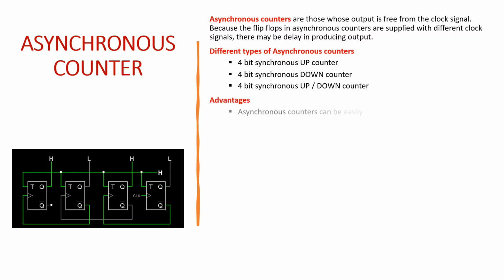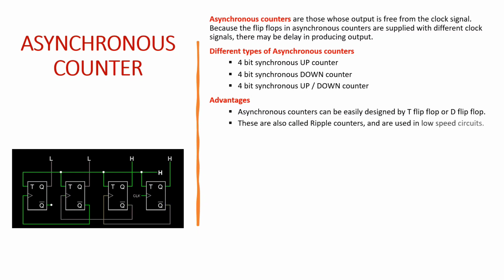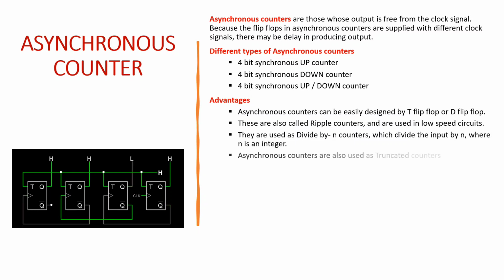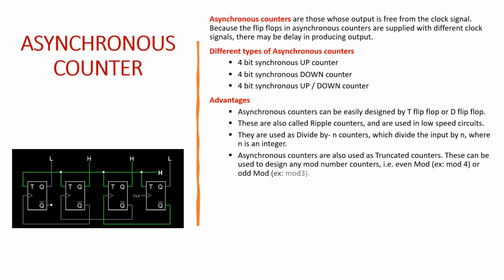Advantages: asynchronous counters can be easily designed using T flip-flops or D flip-flops. These are called ripple counters and are used in low-speed circuits. They are divide-by-n counters, which divide the input by n, where n is an integer. Asynchronous counters are also used as truncated counters. These can be used to design any mod number counters, that is, even mod or odd mod.